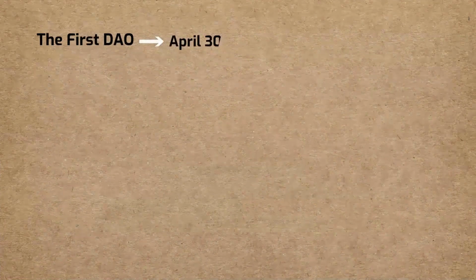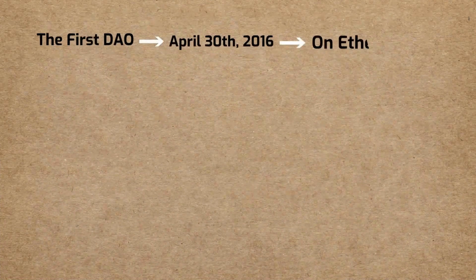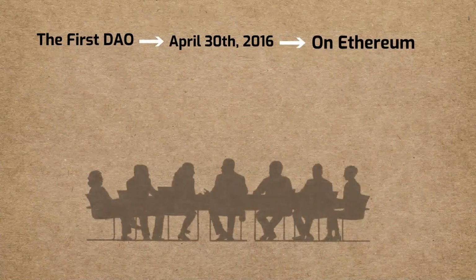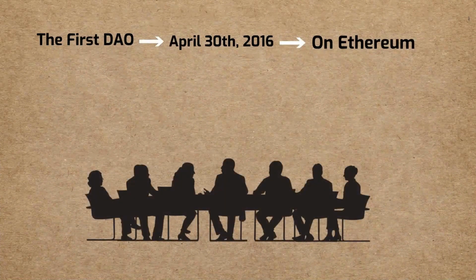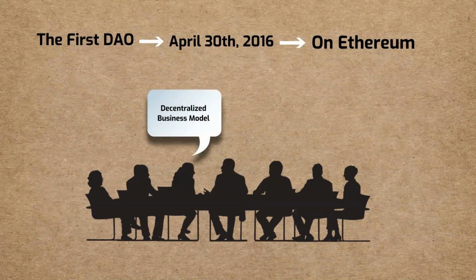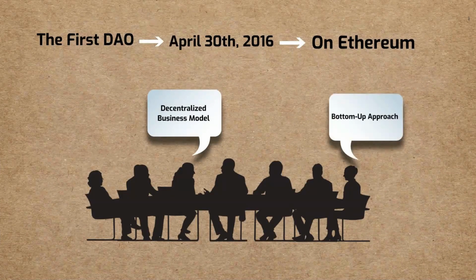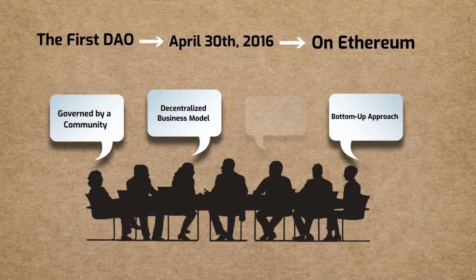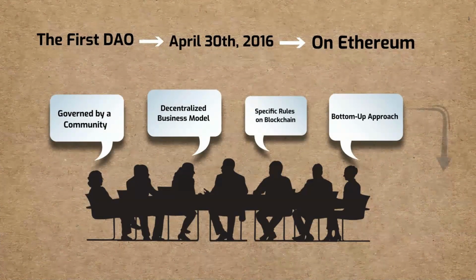Inspired by the decentralization of cryptocurrencies, the first DAO was launched on April 30th, 2016 on the Ethereum network by a group of developers. The idea behind DAO was simple: introduce a new decentralized business model where decisions are made collectively without a centralized governing body. Decision-making is a bottom-up approach, governed by a community organized around a specific set of rules enforced on a blockchain.